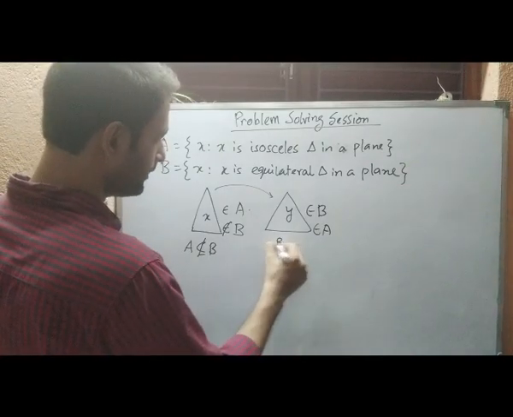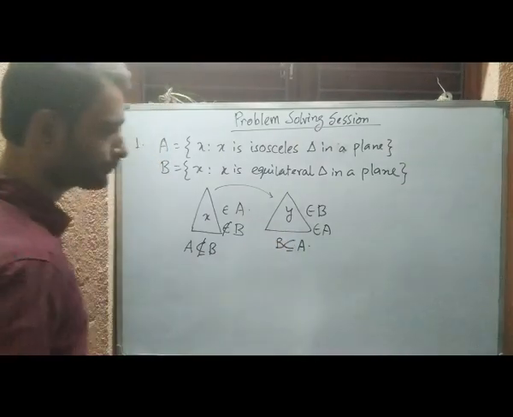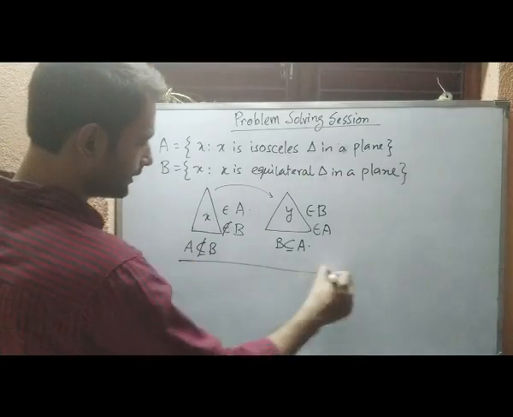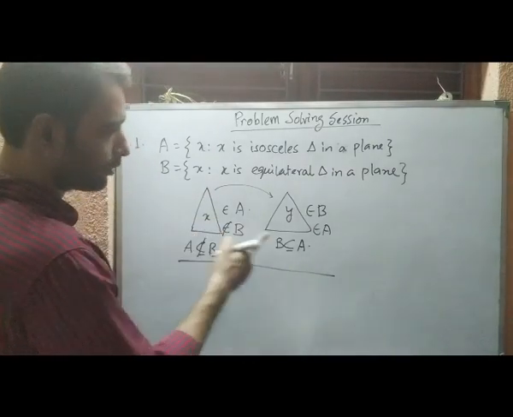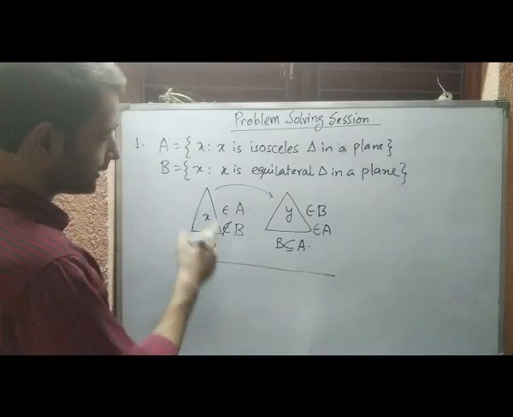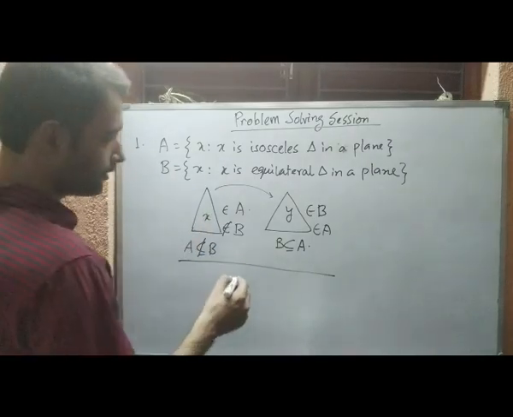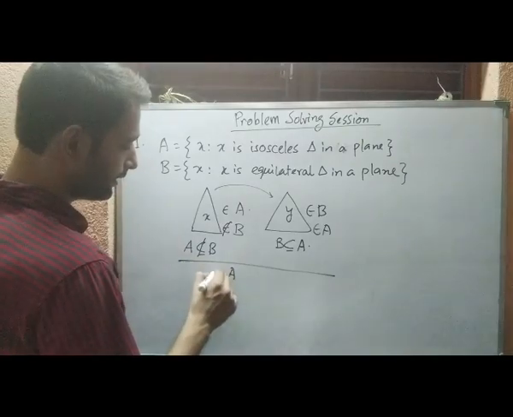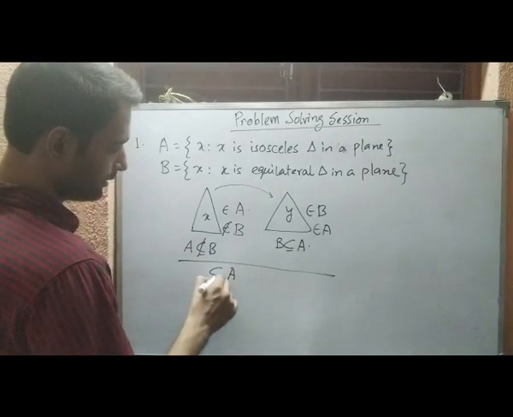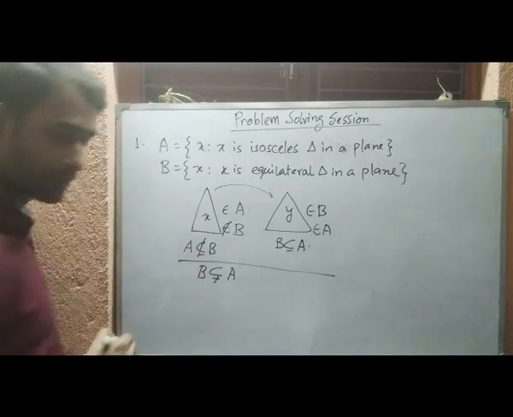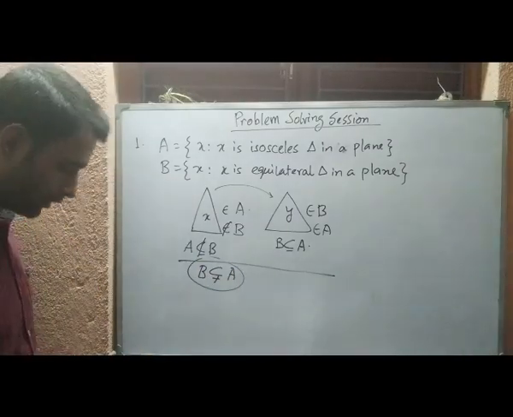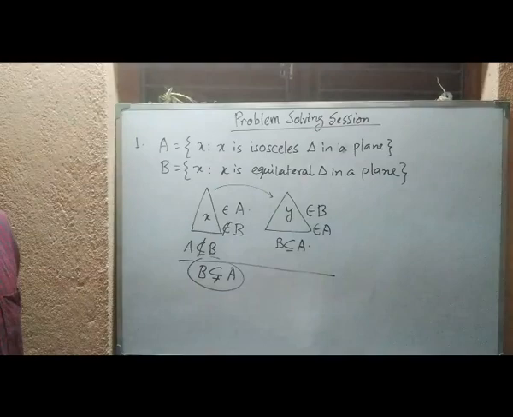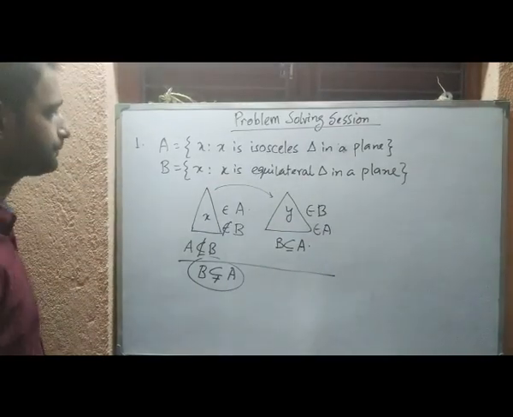So here we can say B is a subset of A. Since there are elements in A but not in B, A is the larger one. So this inclusion is actually proper. So we can say B is a proper subset of A. So this is the inclusion relation between A and B.